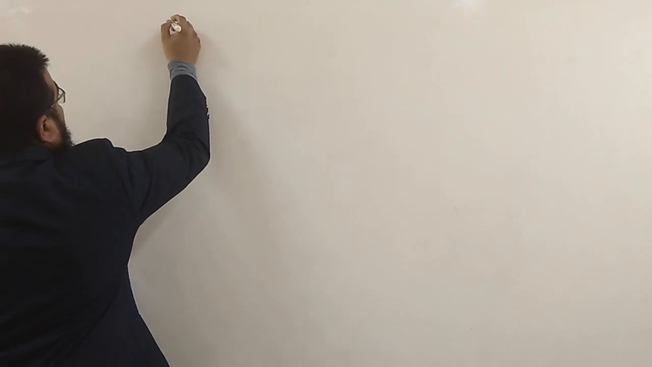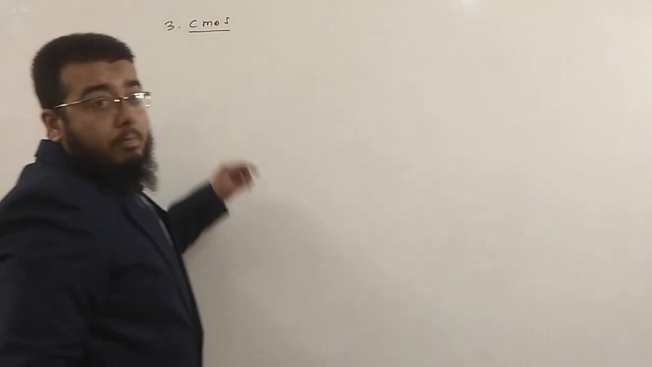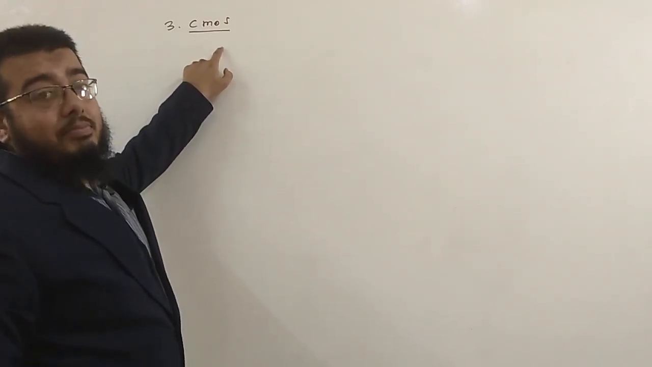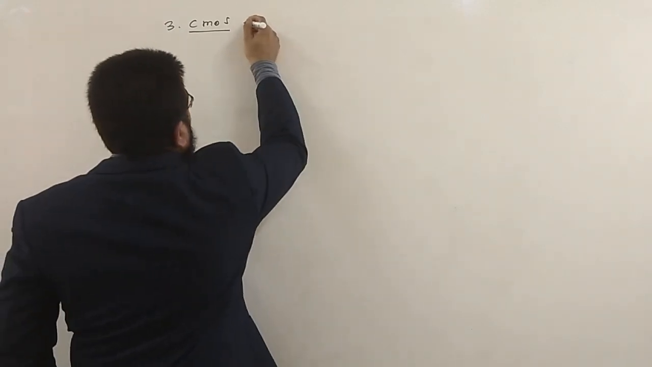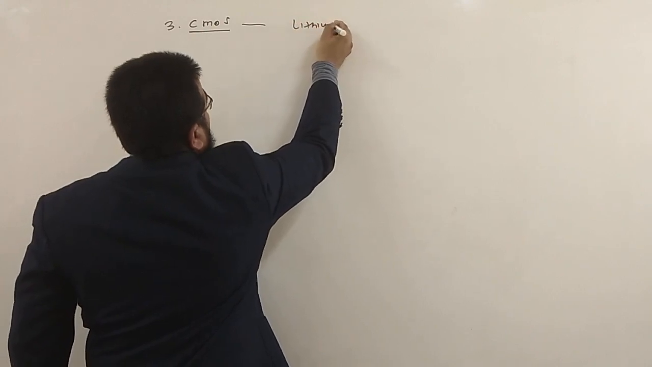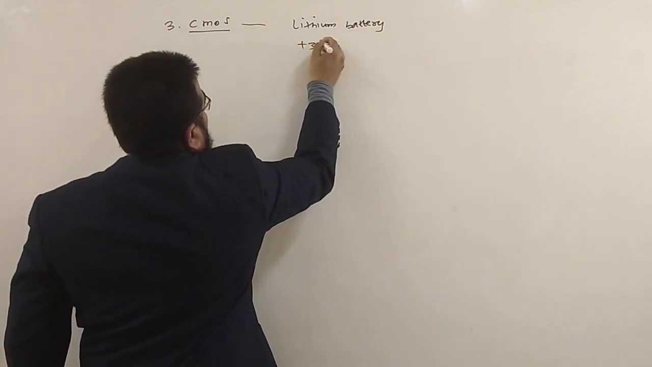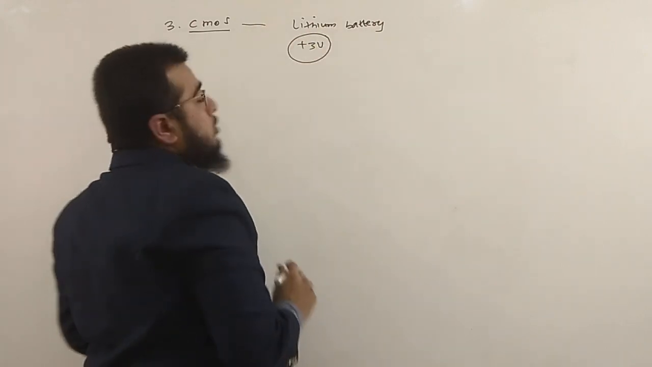Well, our next third topic in components of motherboard. We saw the first topic was CPU, and second we saw was BIOS. Third is CMOS. Now what is CMOS? CMOS stands for complementary metal oxide semiconductor. CMOS is actually a small lithium battery of plus 3 volts.